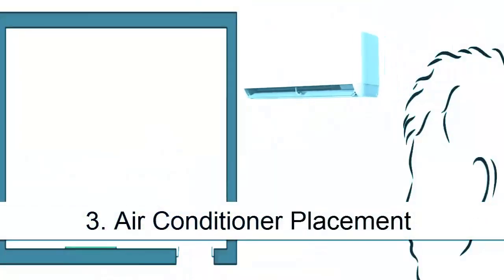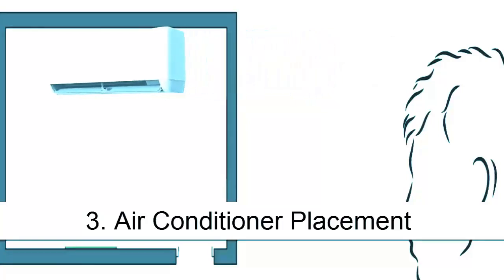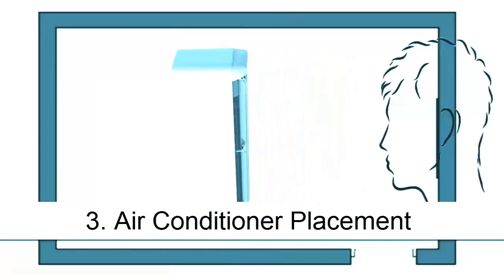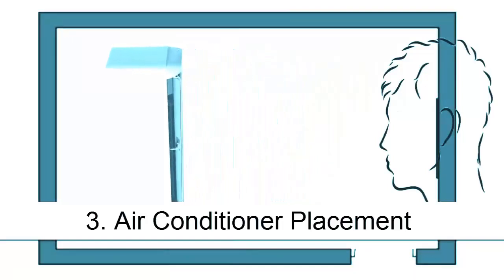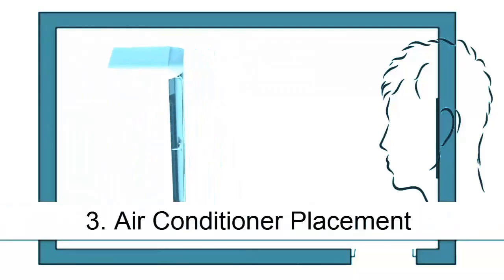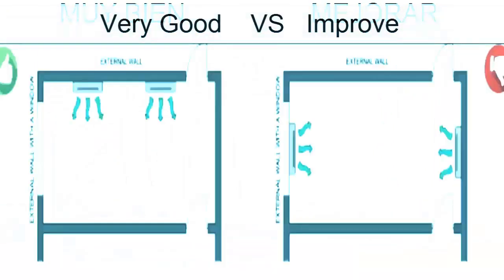Recommendations for placing the indoor unit. In small rooms, mount the unit on the widest wall for even airflow distribution. In medium-sized rooms, with one wall being twice as long as the other, install the unit on the shorter wall. In larger spaces, it's better to use 2 units to ensure uniform cooling.